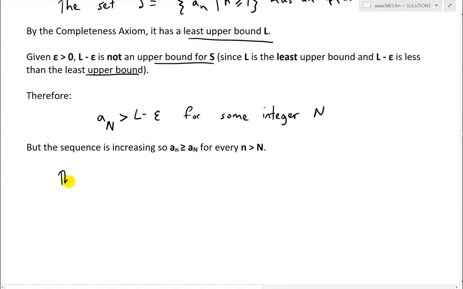So thus, if n is greater than capital N, we have a_n is greater than or equal to a_N, where this one we already know is greater than the least upper bound minus epsilon.